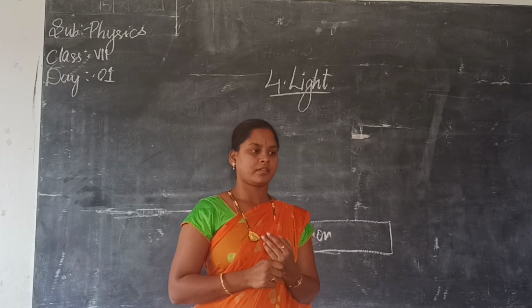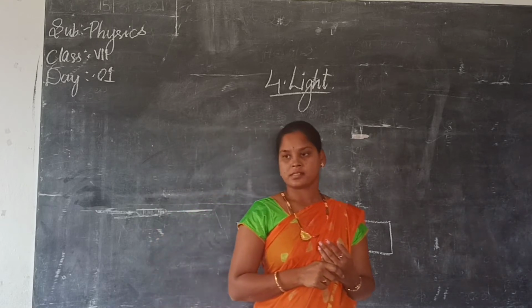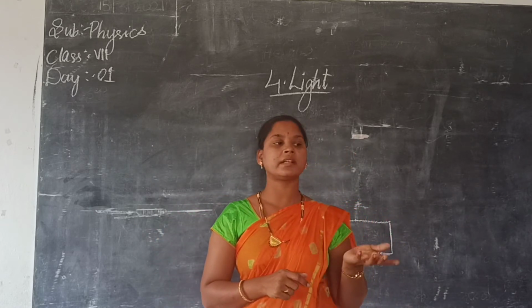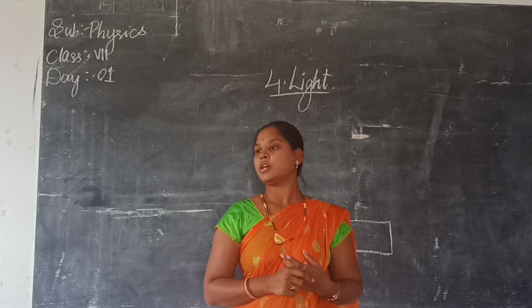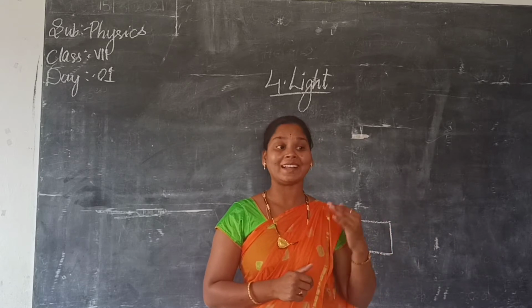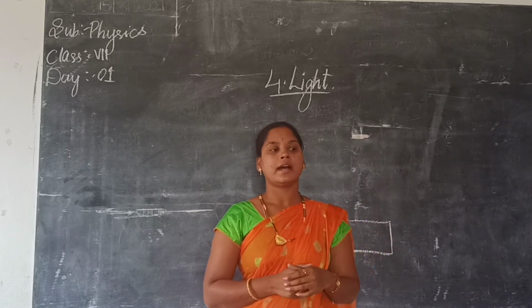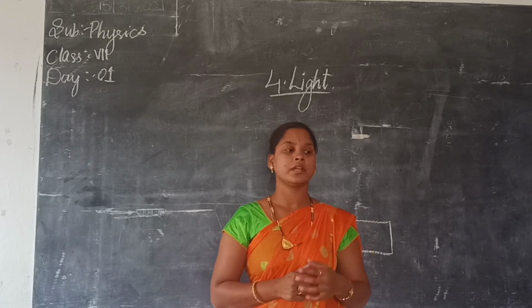To see things, or is light making us to see the things? Light is making us to see the things. Due to light, we are able to see the objects. Why? Because light rays fall on the objects and that reflects on our eyes. Whatever is getting reflected on our eyes, we are able to see the objects.